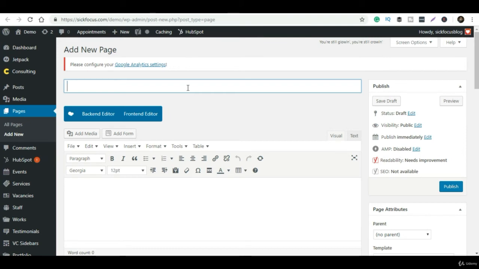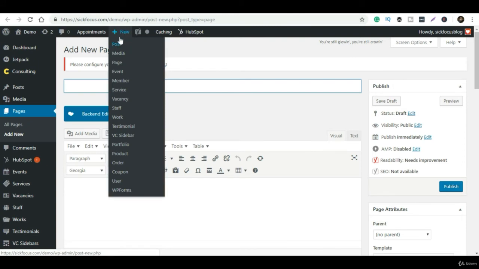For example, as of now this part is in a paragraph. It's very simple, guys, like in a Word document. So it's pretty clean.